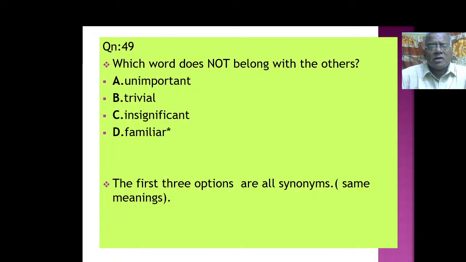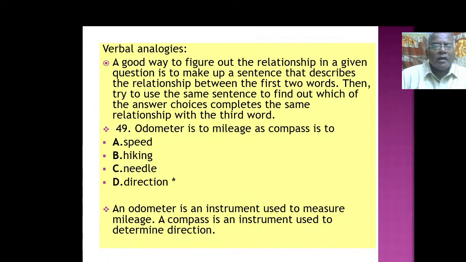Next one, which word does not belong with the others? Unimportant, trivial, insignificant, familiar. The first three options are all synonyms, same meanings. Unimportant, trivial, insignificant, familiar, something different. Here, nothing to do with the other three words. It has a different meaning. So the first three options are all synonyms, unimportant, trivial, insignificant. That way, familiar is the odd word here.